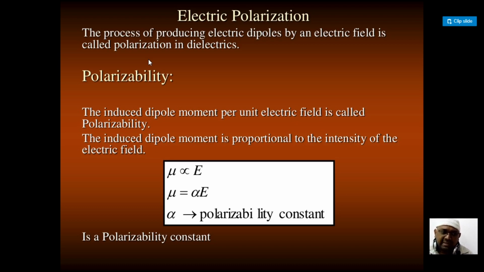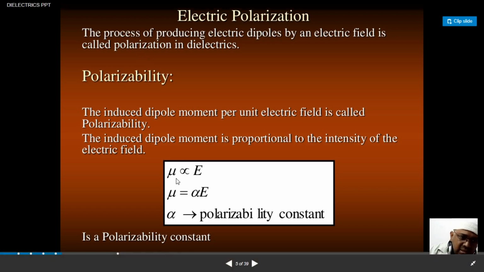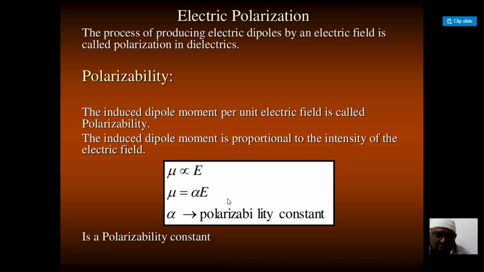What is actually the polarizability? The dipole moment induced per unit electric field is called polarizability. Mathematically, mu, the induced dipole moment, is proportional to the intensity of the electric field E. If I remove the proportionality sign, a constant comes in, so that mu is equal to alpha E. That alpha is called the polarizability constant, simply the polarizability.